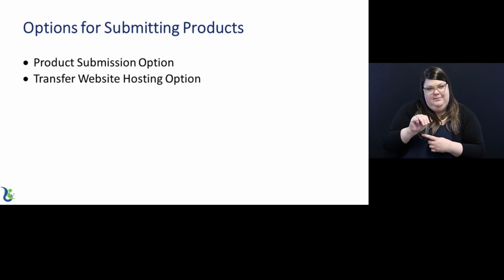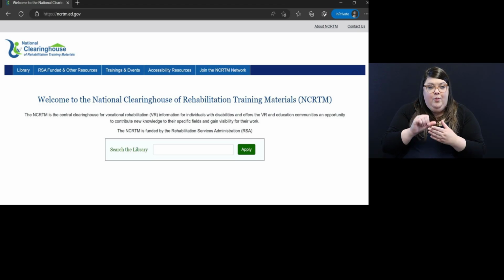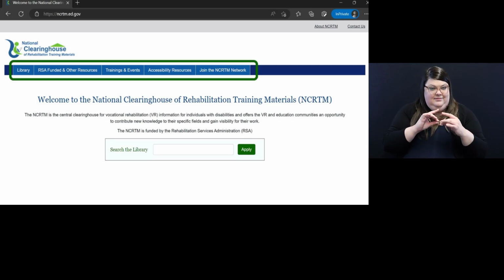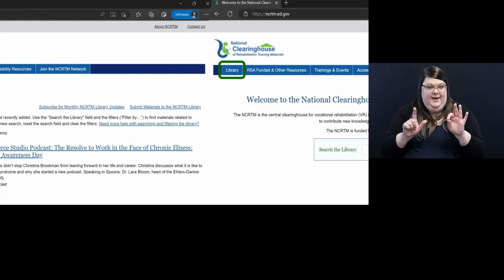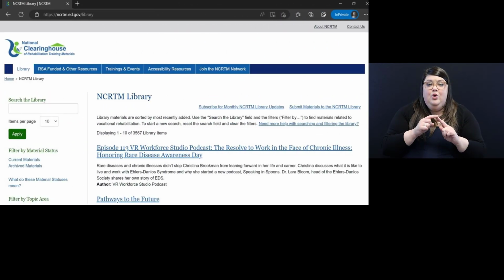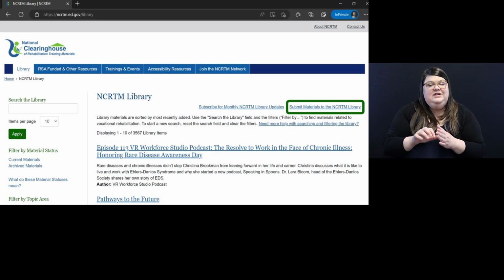Let's review how to locate the NCRTM library online submission form for product submission. Go to the NCRTM homepage by entering ncrtm.ed.gov in your internet browser. As mentioned previously, the navigation bar on the homepage contains links to direct you to specific NCRTM pages. Select Library. Once you are on the NCRTM library page, select the Submit Materials to the NCRTM library link on the top right of the page to go to the NCRTM library online submission form.